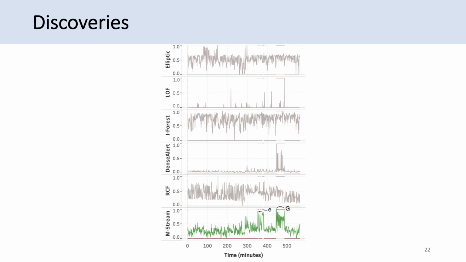Also, MStream estimates feature-specific anomaly scores before aggregating them, if you remember the feature hash which we had discussed previously. So for a given anomaly, we can rank these features according to their anomaly scores, and then we can explain which features were most responsible for the anomalousness of a record. We can do this in an unsupervised setting because MStream works in an unsupervised manner. MStream found that this E is an anomaly which occurred due to a particular feature, flow IIT min, and this agreed with the results found using supervised learning methods. So it's explainable what the anomaly was due to.